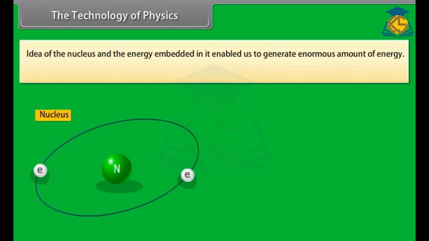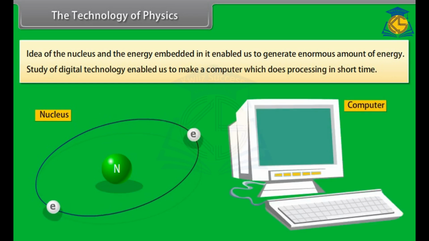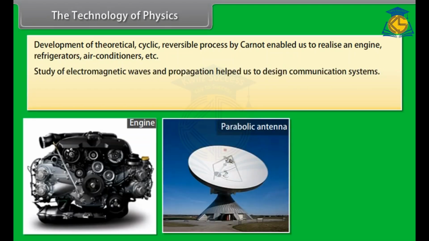The technology of physics. The idea of the nucleus and the energy embedded in it enabled us to generate an enormous amount of energy. Study of digital technology enabled us to make a computer which does processing in a short time. Development of the theoretical cyclic reversible process by Carnot enabled us to realize engines, refrigerators, air conditioners, etc. Study of electromagnetic waves and their propagation helped us to design communication systems.